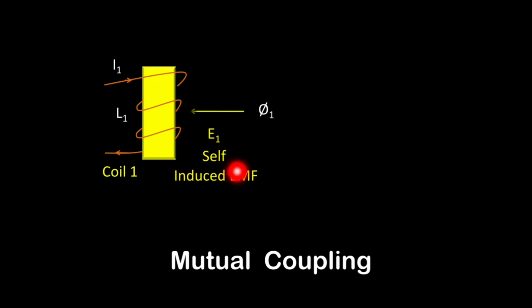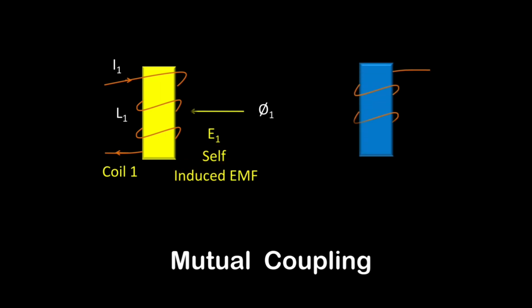Now, if we take another coil having inductance L2, coil number 2, and we keep the provision so that the flux produced by coil number 1 is also linking with coil number 2, what is happening here? The flux which is linking with coil number 1, which is produced by coil number 1, is also linking with coil number 2. So what will happen?